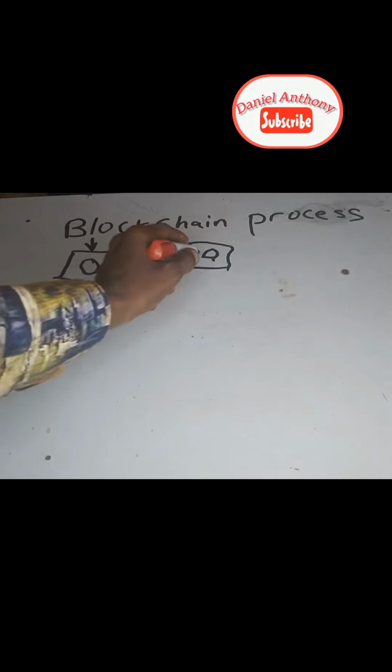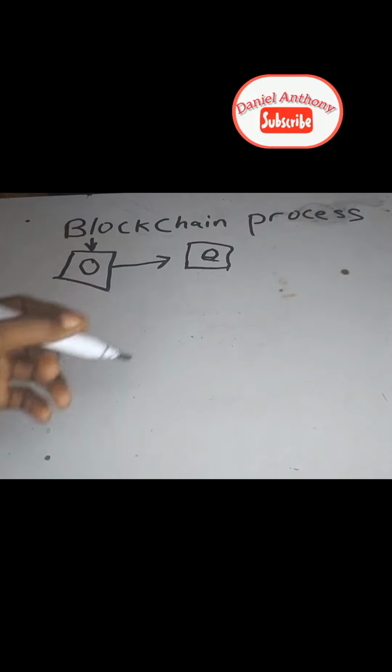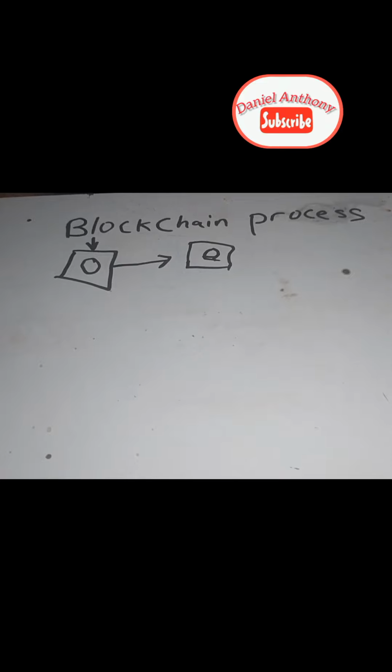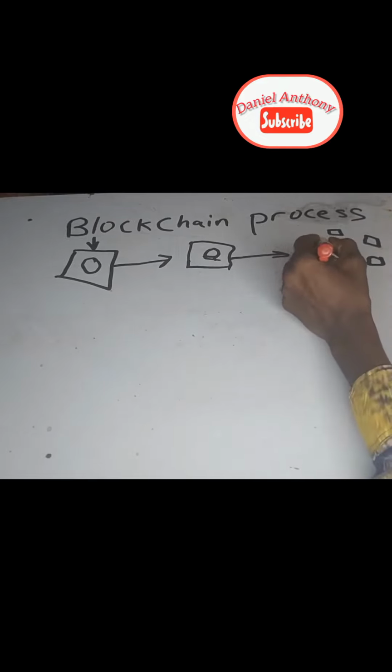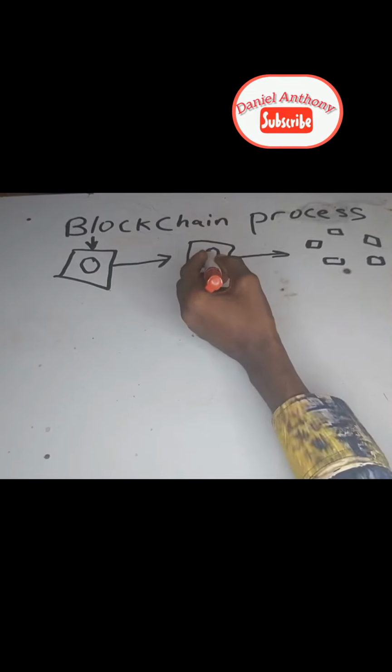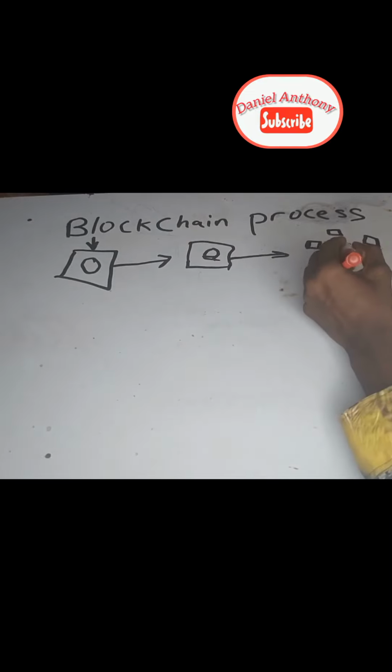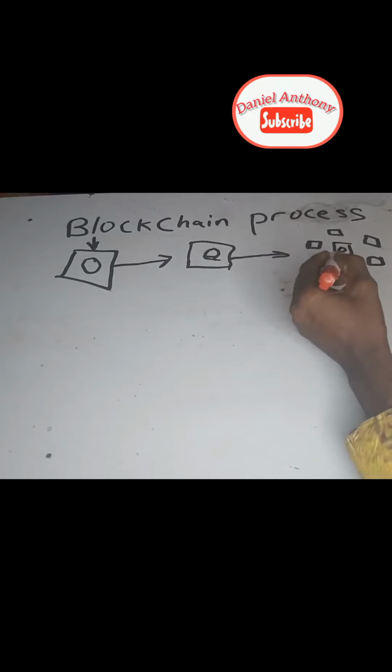So this is the block that will be created, and once the block is created, the block will need to be confirmed by what is known as a node. So a node can be a group of computers in the blockchain network that validates transactions that go on the network. Whenever the network receives a transaction, it stores it as data in block format, then it sends the block automatically to the group of nodes in the network for verification. That's to confirm if the transaction is legit or fake.